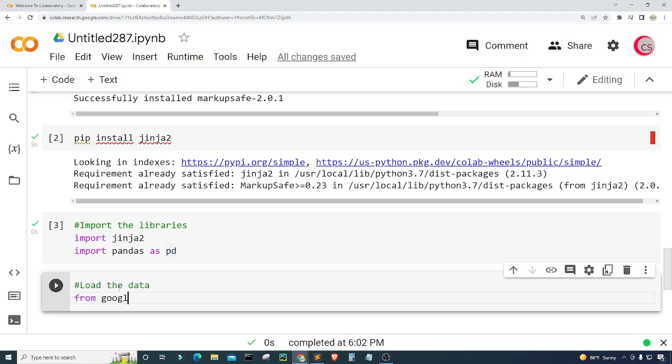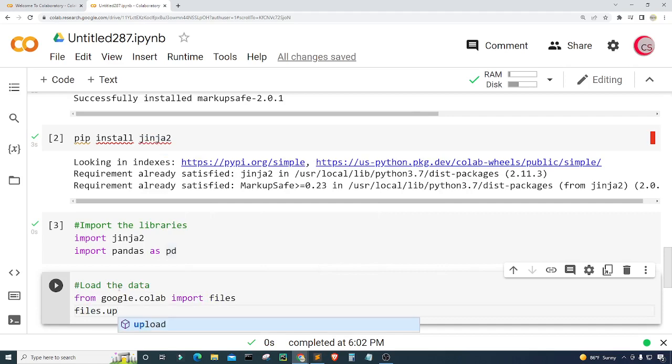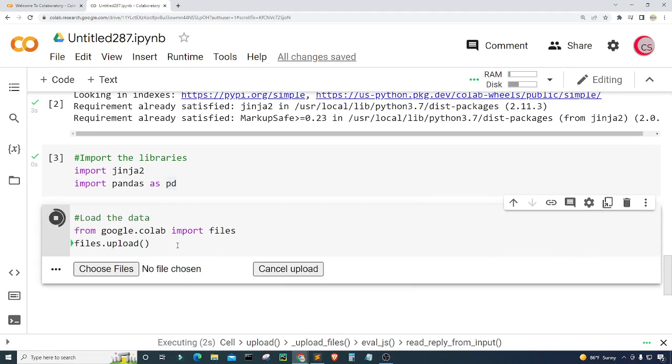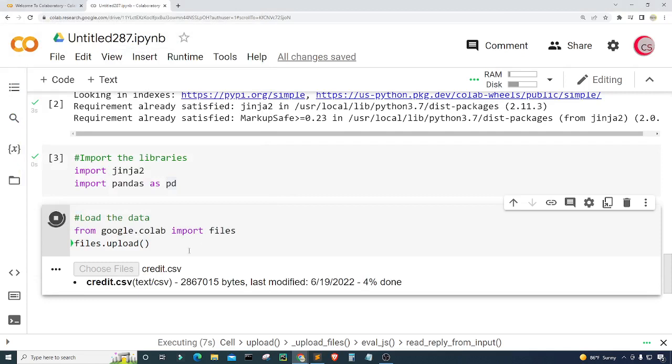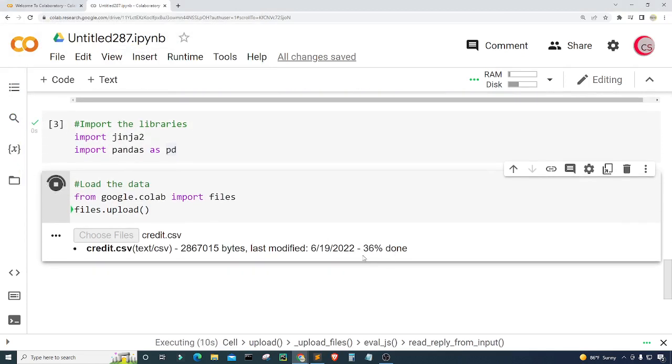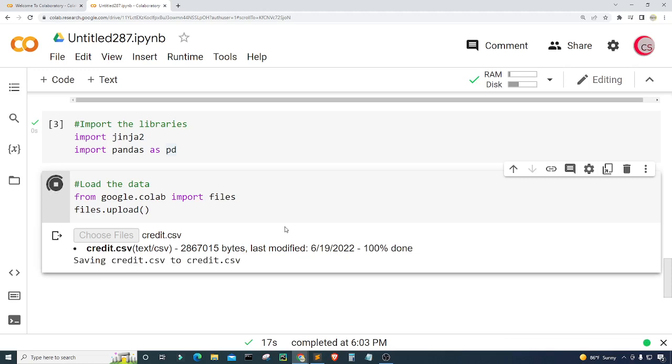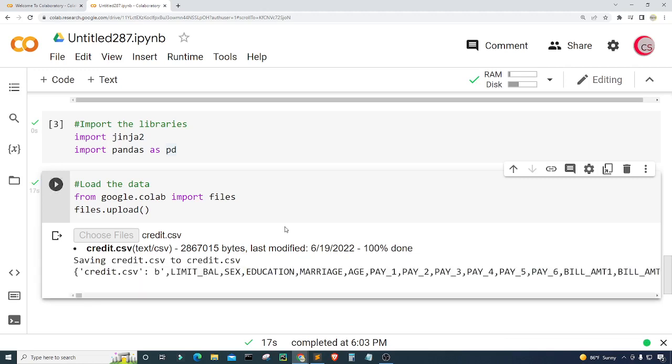So from google.colab, I'm going to import files, and I'm going to type files.upload to upload the file to Google Colab. So let's click on choose files, and I'm going to choose this credit.csv file that I have, and it's uploading right now. All right, so this file contains information on individuals about whether or not they defaulted on their credit card loan or not, right? So I think I said that, whether or not they defaulted on their credit card loans. So let's take a look at that data.